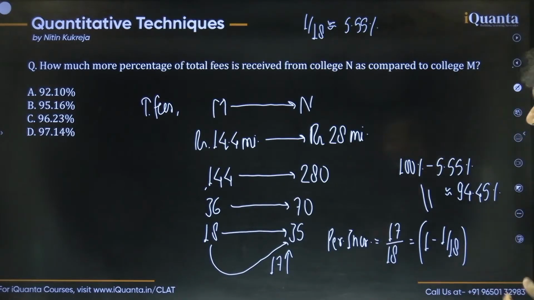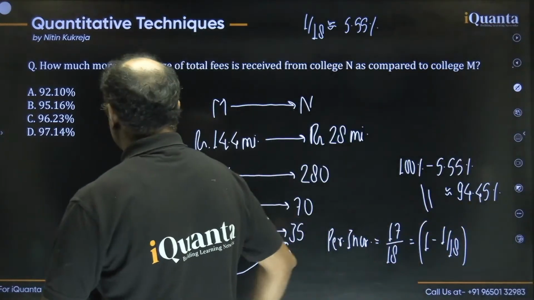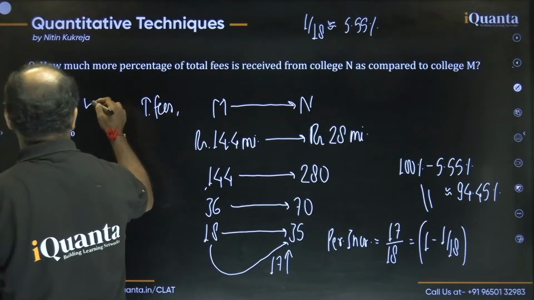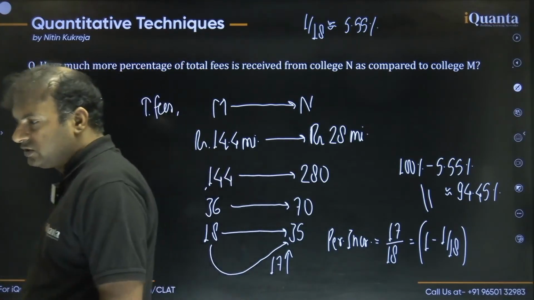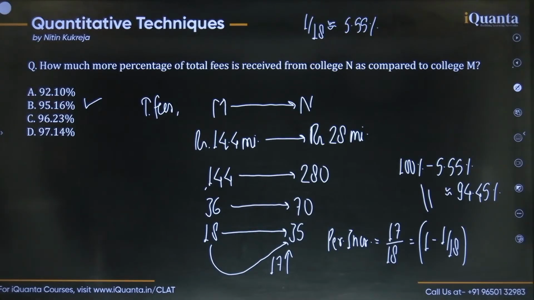Now you look at the options, none of the options is matching this 94.45. So in such a case, we always choose the closest option, guys. The closest to 94.45 is 95.16, right? This is the closest option among the 4 options we have. Hope that's clear to all. You can always cancel the terms in questions of percentages. When it is about percentage or percentage increase or decrease, you can always cancel the numbers.